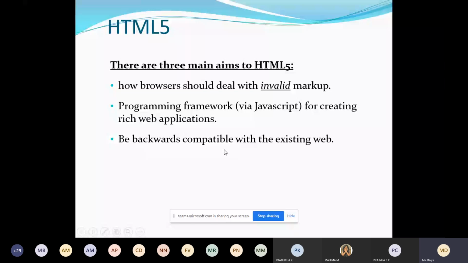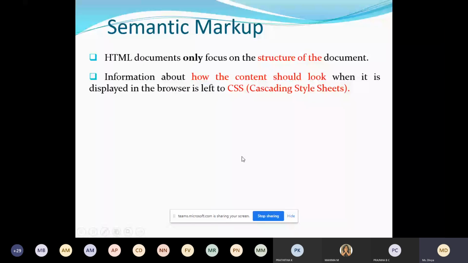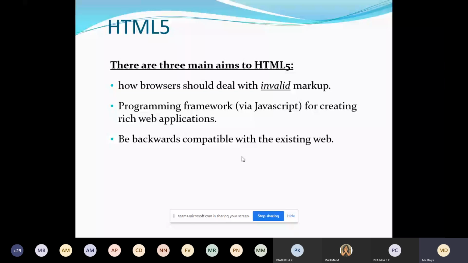What is a compatibility issue? You might have observed that some web applications, when you open them in a browser, either on mobile, desktop or laptop, do not get displayed properly. Some images are overlapped, some menus are overlapped. That is called a compatibility issue: it is not displaying the web application properly. So how do we deal with these issues? All of that will be taken care of by the HTML5 document.